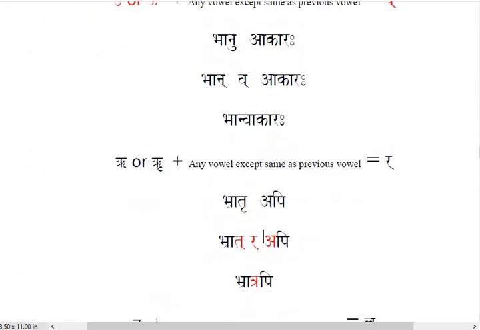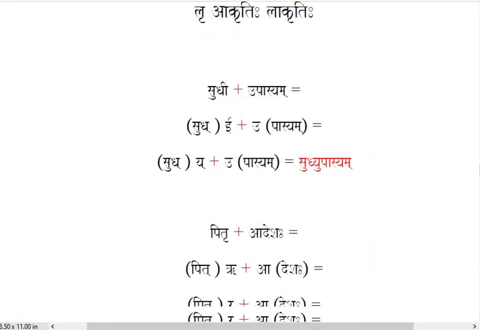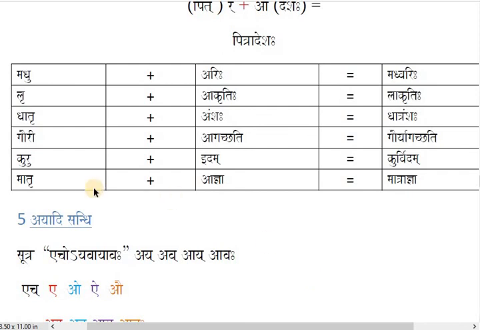Now here are some examples. Let us have some practice. Madhu plus Arihi. U should be converted to Va. So Madhva, Va halant, and Arihi, Madhvarihi. Then Lru plus Akruti. Lru is a vowel, converted to La consonant. Right? Lru converts to La, and Akruti, Lakrutihi.